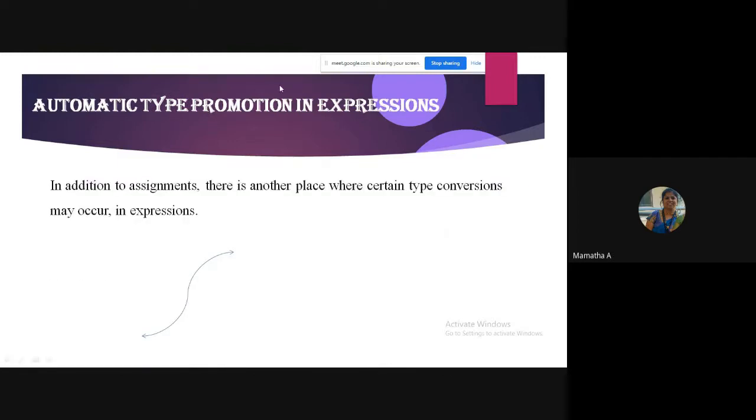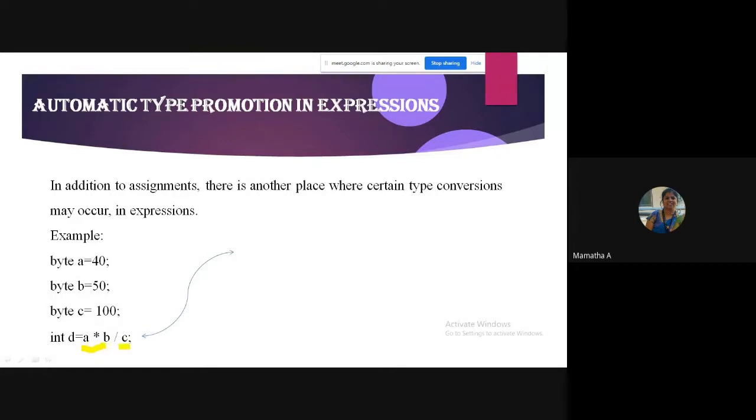Next is about automatic type promotions in expressions. What is automatic type promotion in expressions? When we have expressions, certain times automatic conversions will happen. I've given an example here. Just look at it. A is 40, which is a byte. B is 50, which is also a byte. C is 100, which is also a byte. What I'm trying to do here is multiply A star B divided by C.